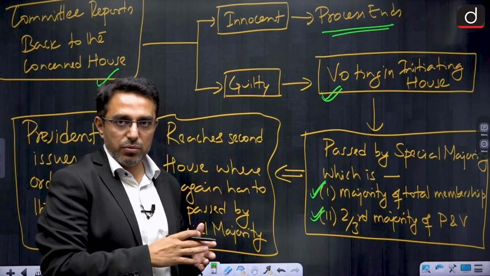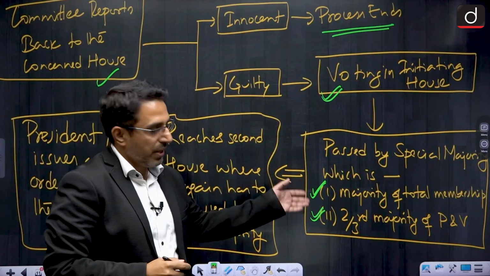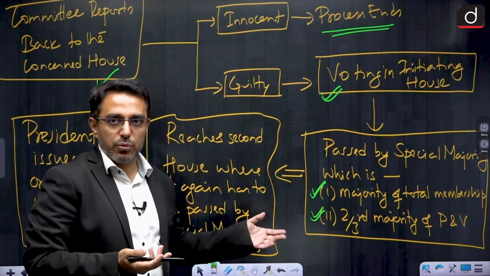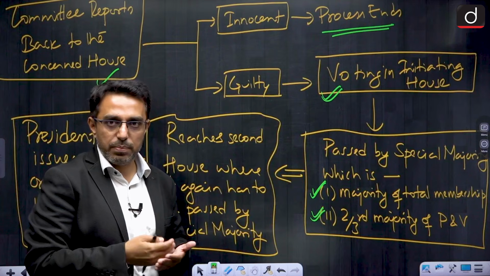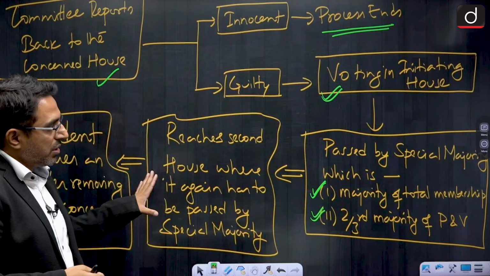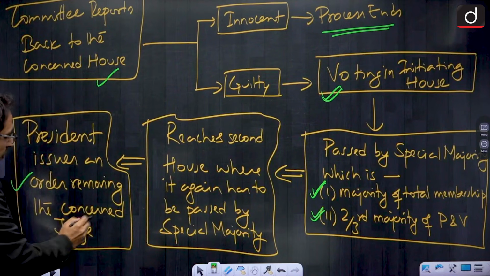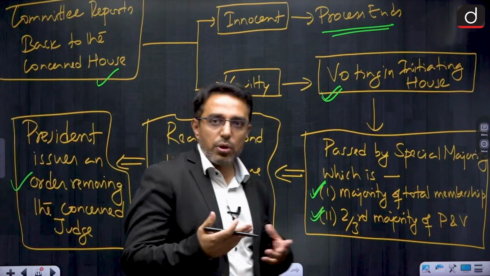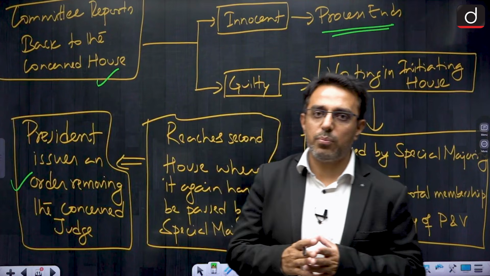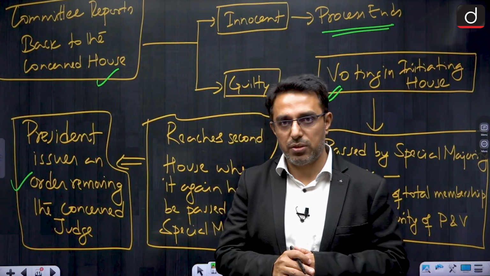Once passed in the first house, it goes to the second house, where again it has to be passed by special majority type 2, that is a majority of total membership plus a 2/3 majority of those present and voting. Once both houses have passed the motion, the President issues an order removing the concerned Supreme Court or High Court judge. So, this is how the process of removal is done, and it is the same even for the Chief Justice of India.